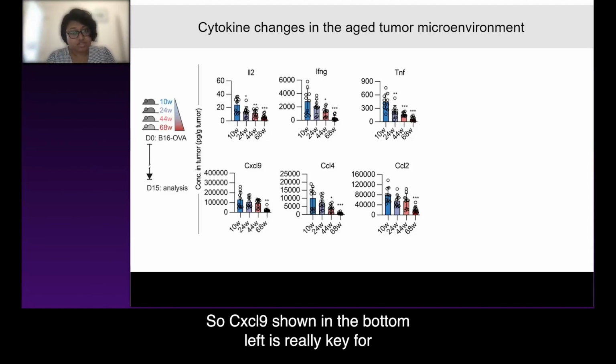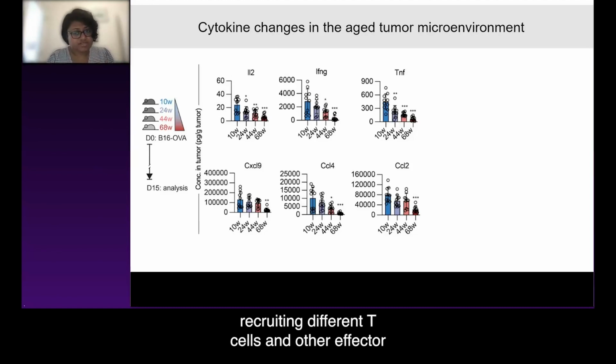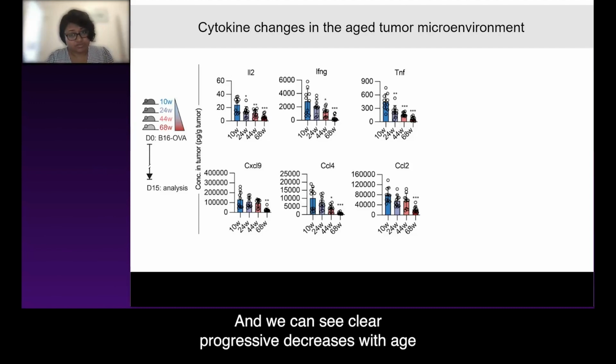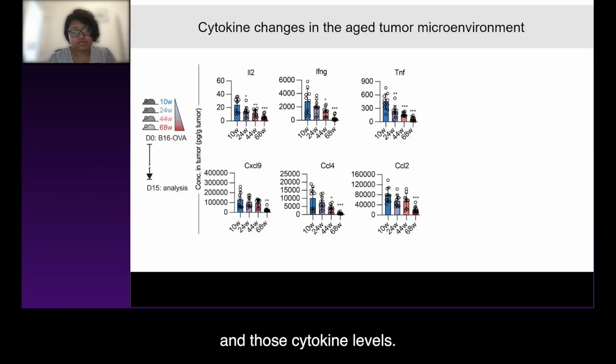So CXCL9, shown in the bottom left, is really key for recruiting different T cells and other effector cells, whereas CCL4 and CCL2 are really important for recruiting myeloid cells. And we can see clear progressive decreases with age in those cytokine levels.